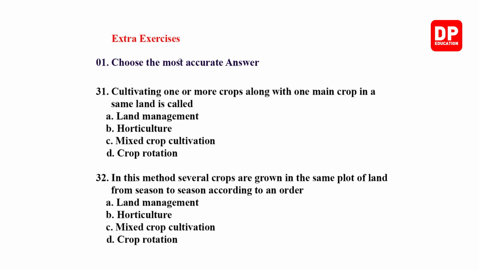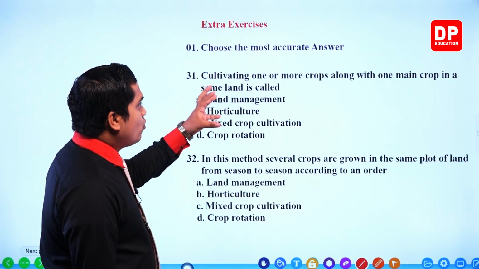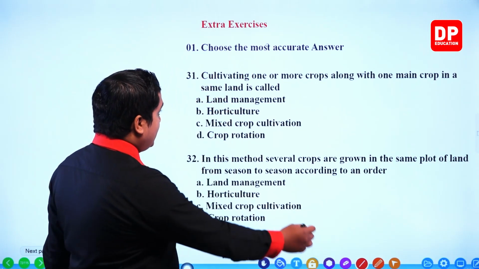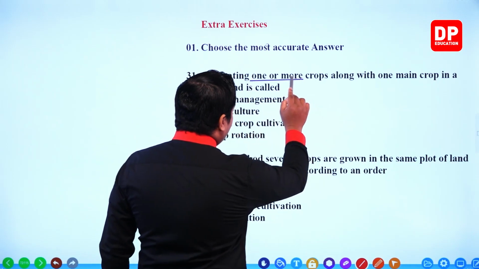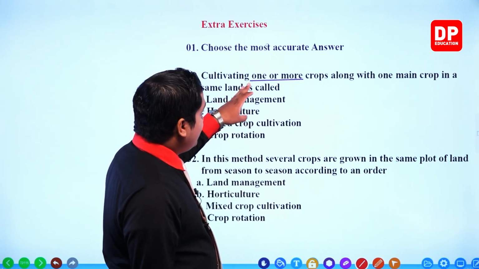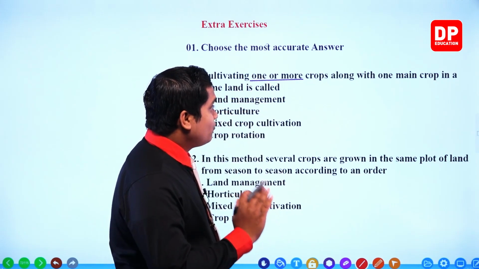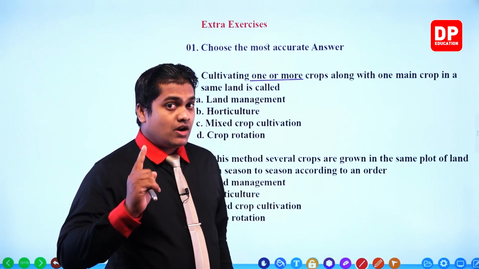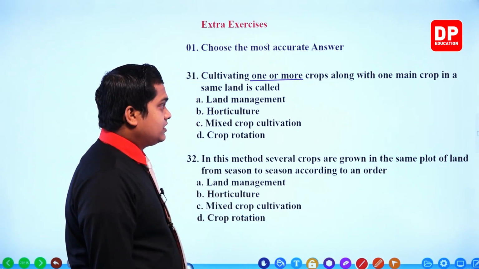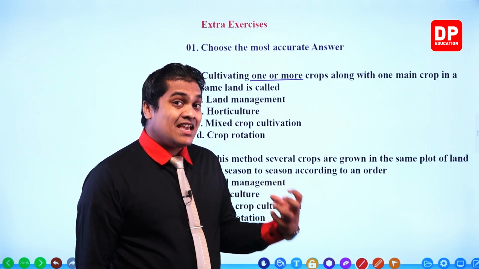Cultivating one or more crops along with one main crop in the same land is called what? Cultivating one or more crops. So here this is important. Cultivating one or more crops, that means two or three or any other number, along with one main crop in the same land. Now this should be carried out in the same land.